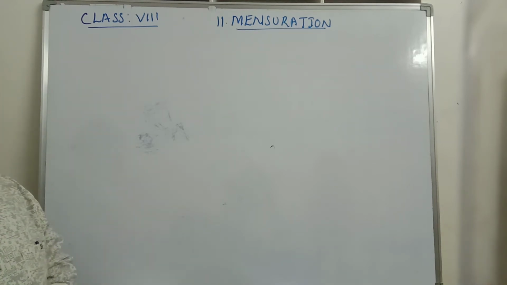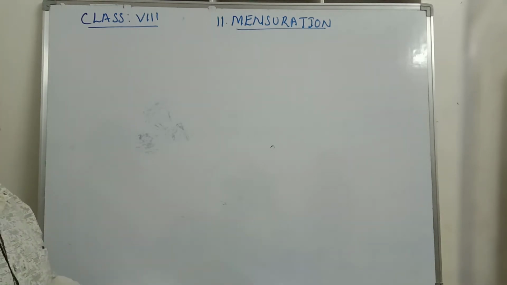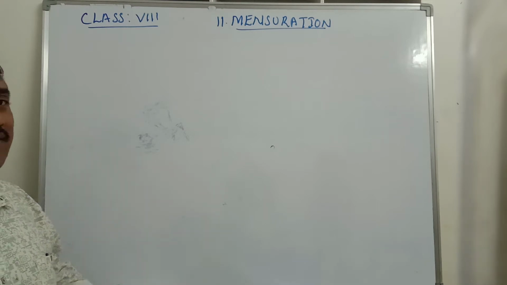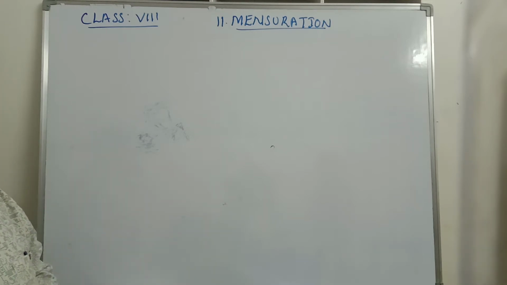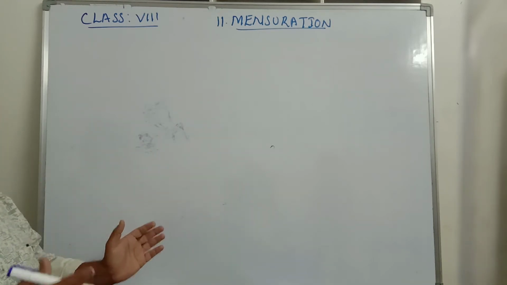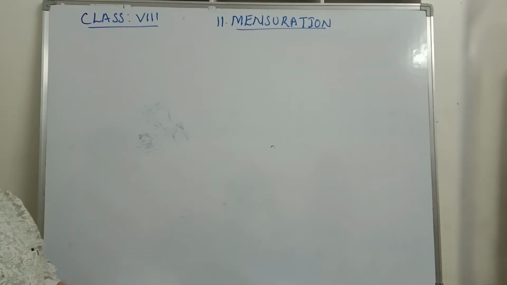Till the last class we discussed comparing quantities, and today I am going to introduce a new chapter called mensuration, the 11th chapter. You are already familiar with some of the topics we are going to discuss, a few of them in class 7 as well as in class 6.